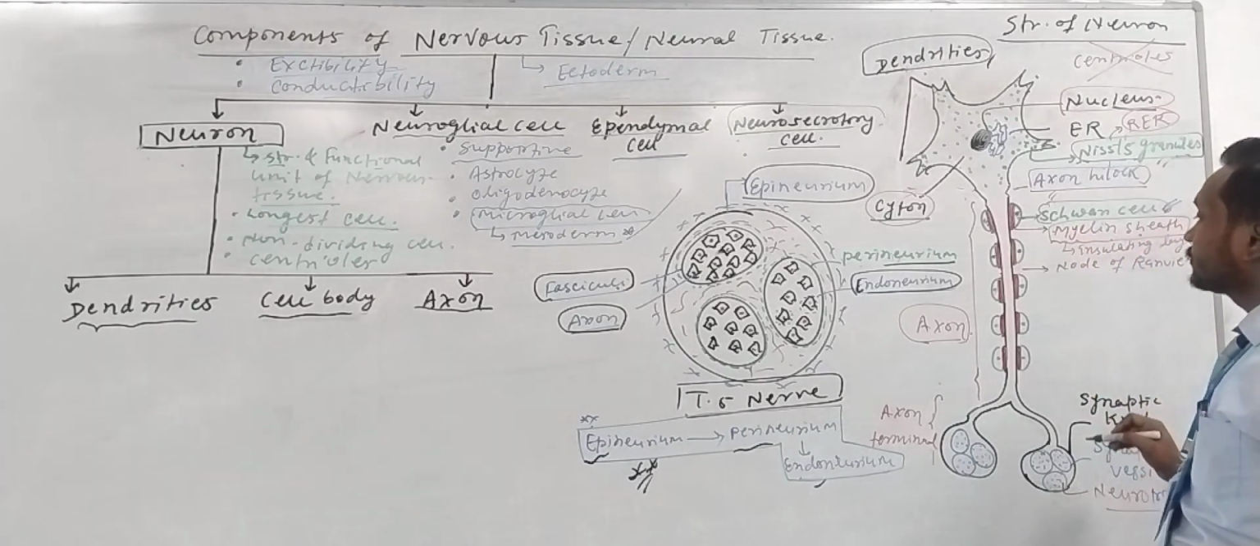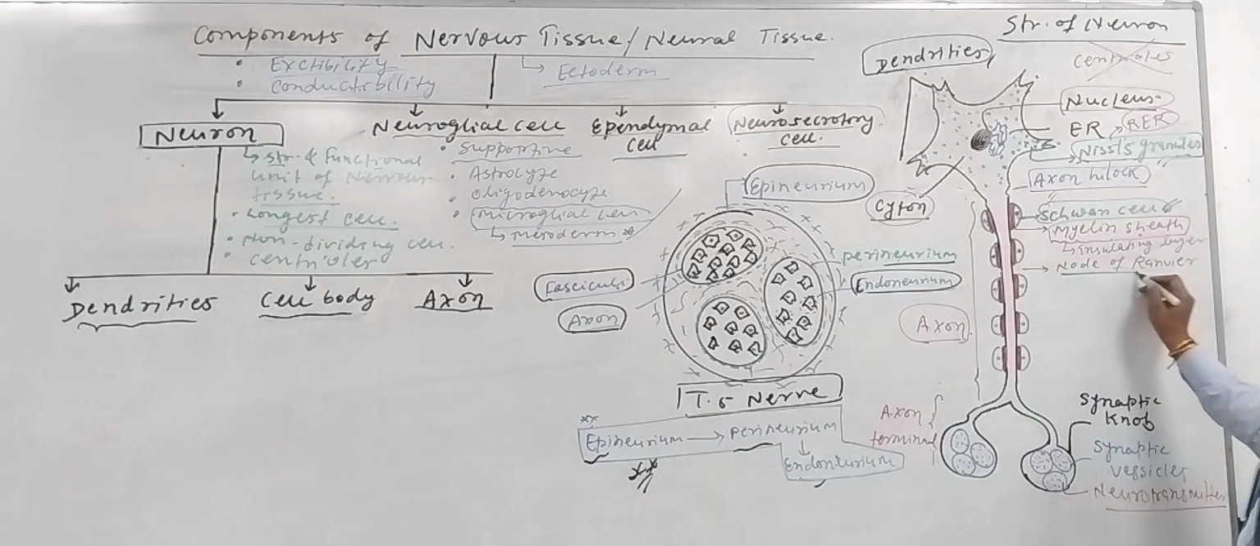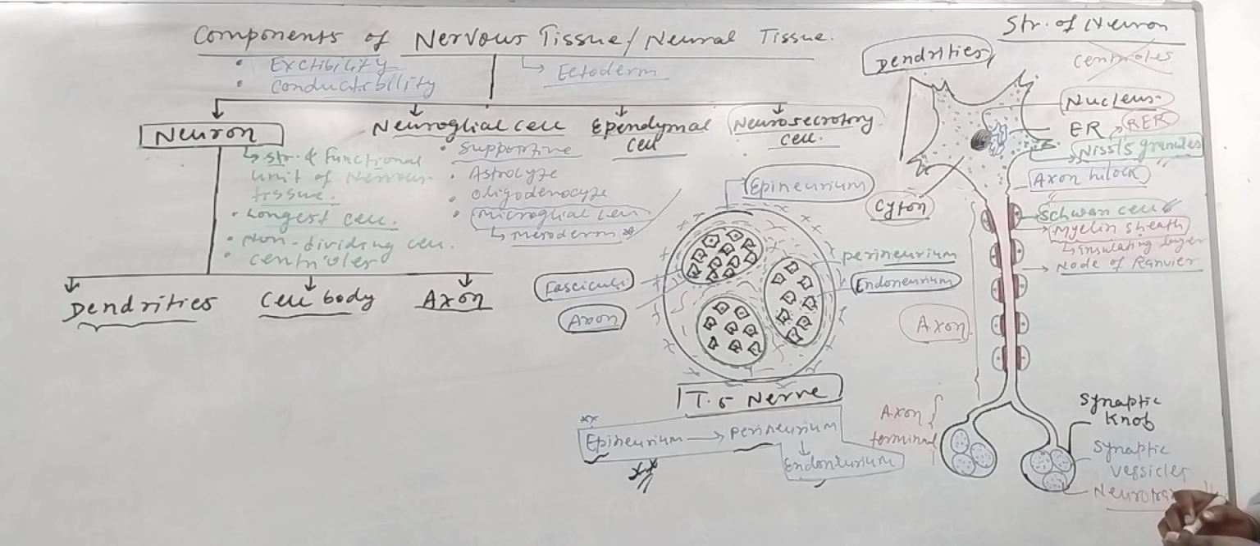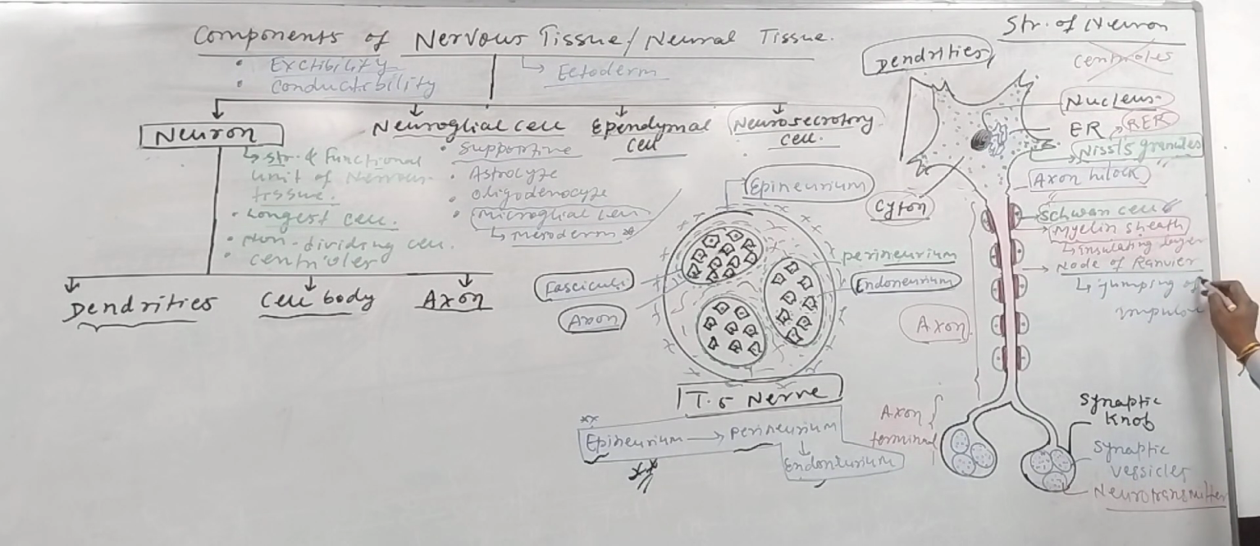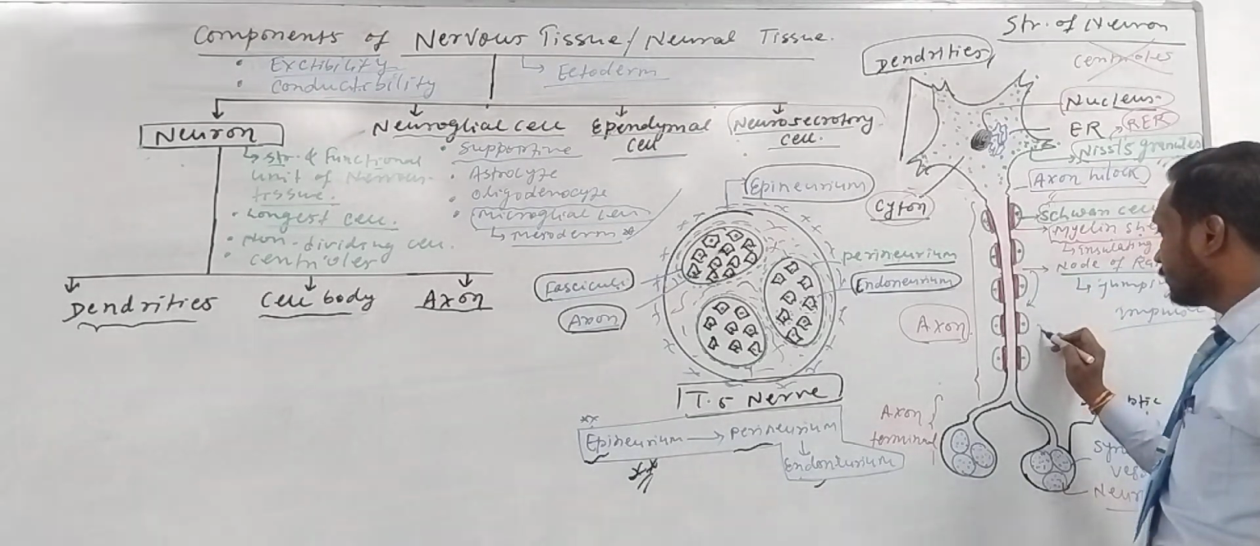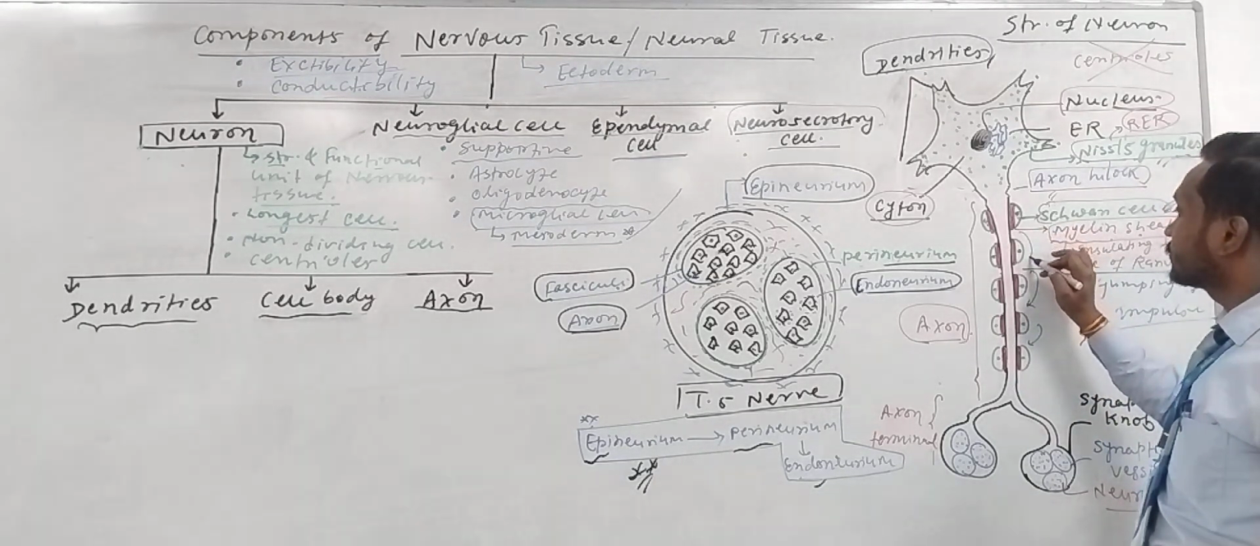In between two myelin sheaths there is a small gap which is called what? The node of Ranvier. Here the jumping of the impulse takes place, from one node of Ranvier to another node of Ranvier, right?